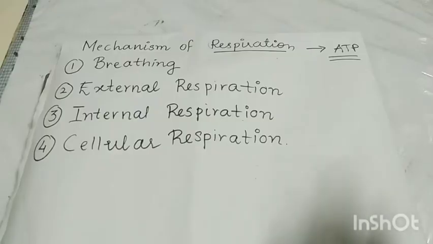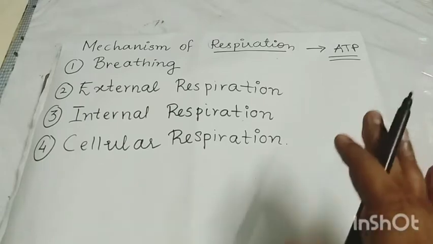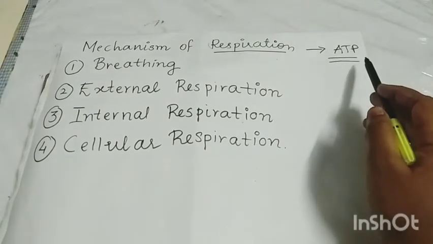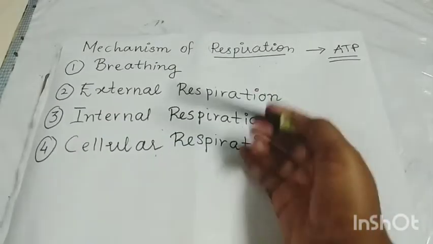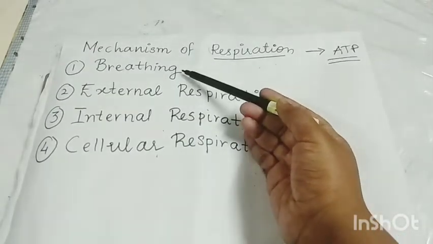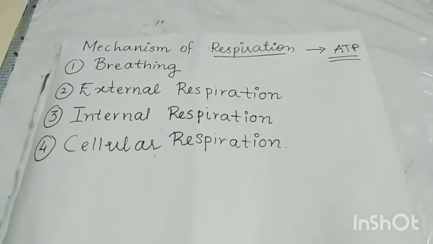Respiration is a process of oxidation of food material so that ATP can be formed. The mechanism of respiration involves four important steps. The first step is breathing. In breathing, we take in air and give out carbon dioxide, so that the oxygen which we have inhaled can be utilized for the next step, the formation of ATP.